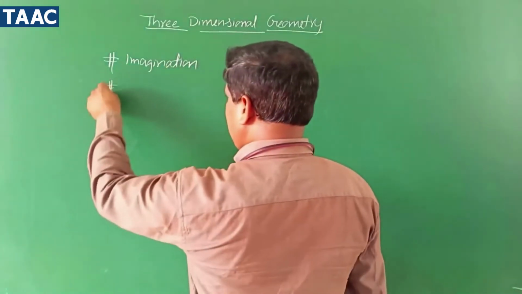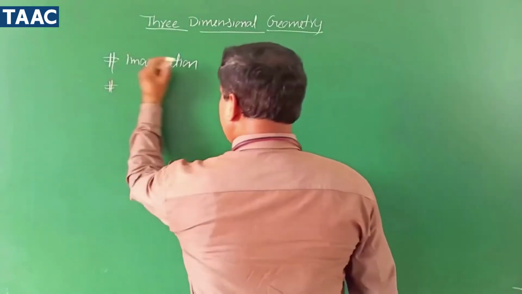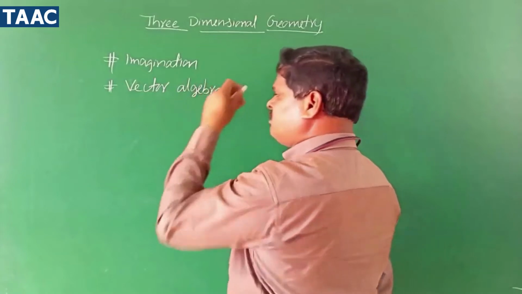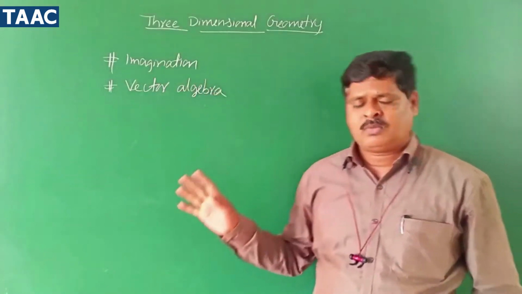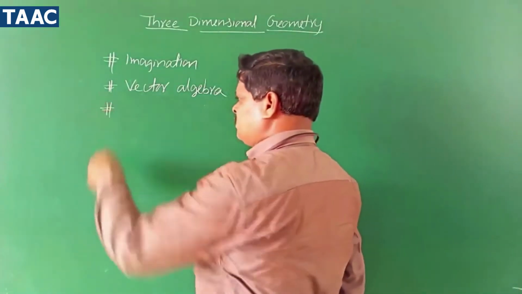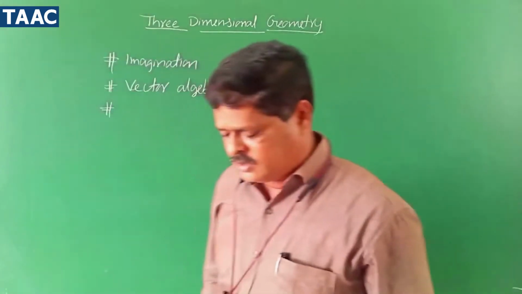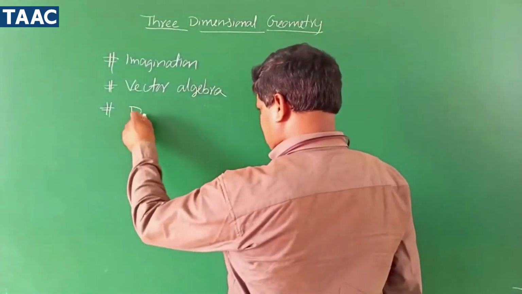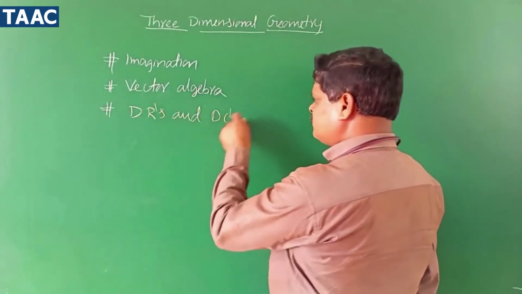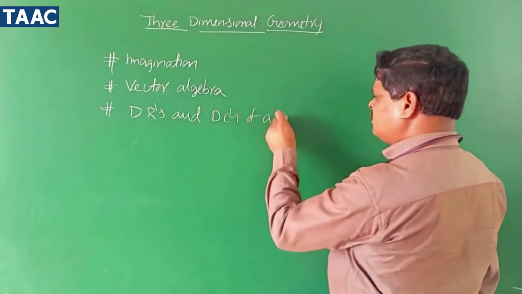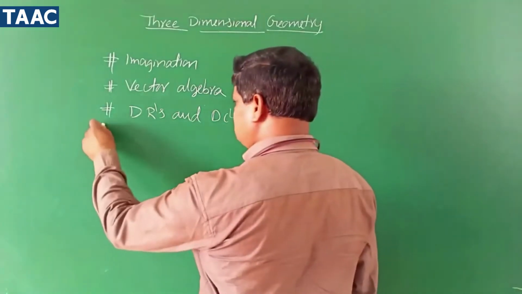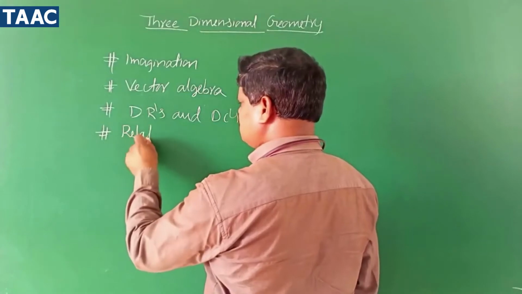Then vector algebra. You should have full knowledge of vector algebra. We already discussed vector algebra, and it is easy. The same application we are using in three-dimensional geometry also: the concepts of vector algebra, direction cosines, direction ratios. And then DRs and DCs. What is meant by DRs? DRs means direction ratios. And DCs, the direction cosines of a line or vector.